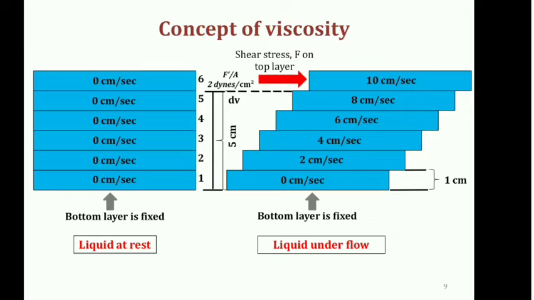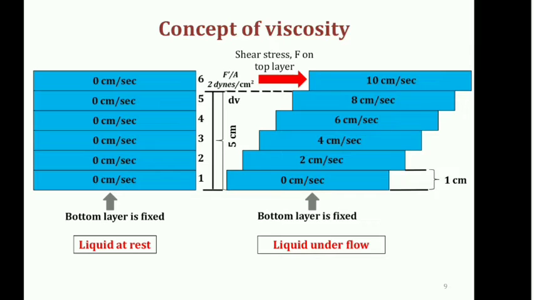Okay, now we are applying the force. We apply a shear stress F on the topmost layer. Already we discussed that the top layer is exposed to air, so due to the weaker adhesive forces, these molecules will move with a higher velocity. Suppose, for example, it is 10 centimeter per second. Next, the distance between the parallel planes of the liquid, suppose it is 1 centimeter. So we are calculating the distance between the first and sixth layers. The total distance between these two layers corresponds to 5 centimeter.